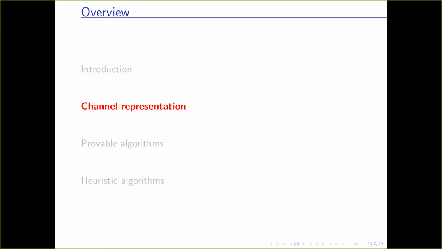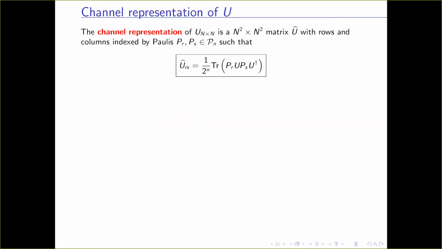Since all our algorithms use the channel representation of unitaries, I'll describe the channel representation first. Given an N by N unitary, the channel representation is an N squared by N squared matrix where the rows and columns are indexed by n-qubit Pauli operators. The R, S-th entry of this matrix is given by the trace of P_R U P_S U dagger, divided by 2 to the power n.